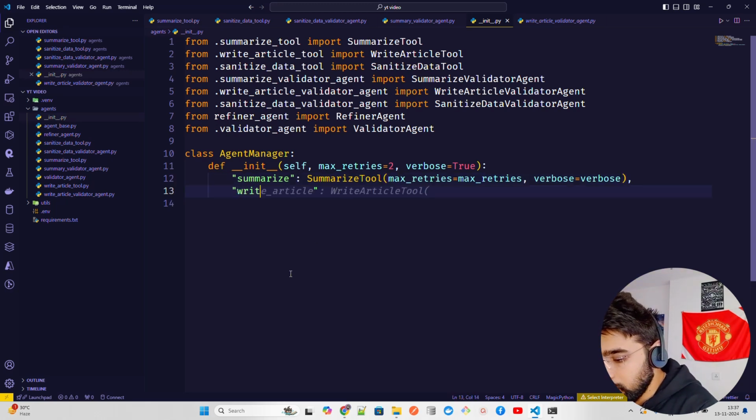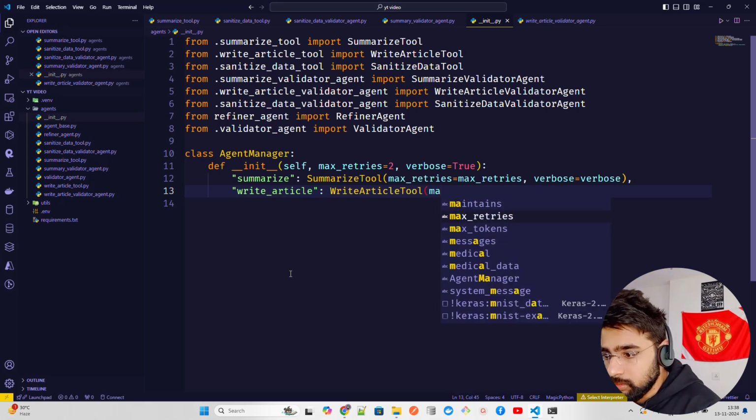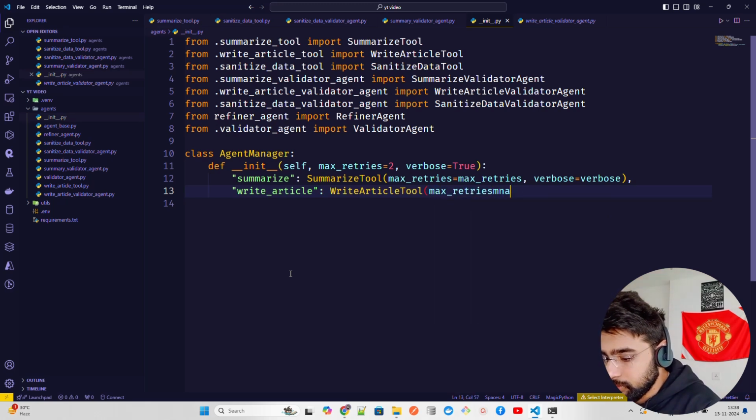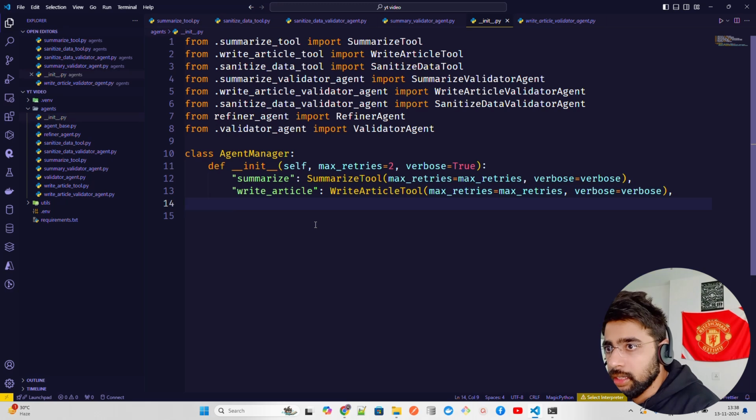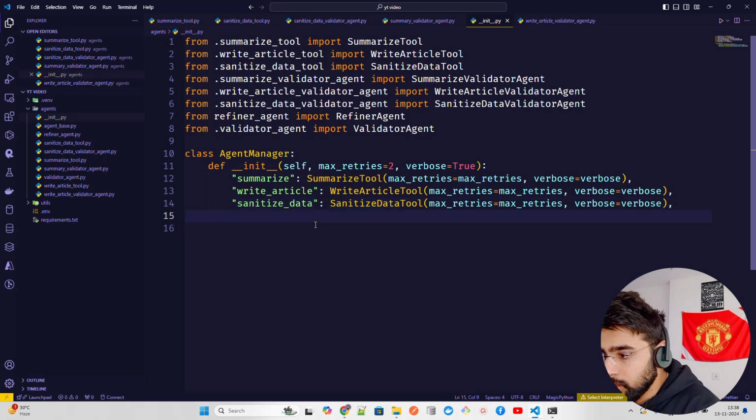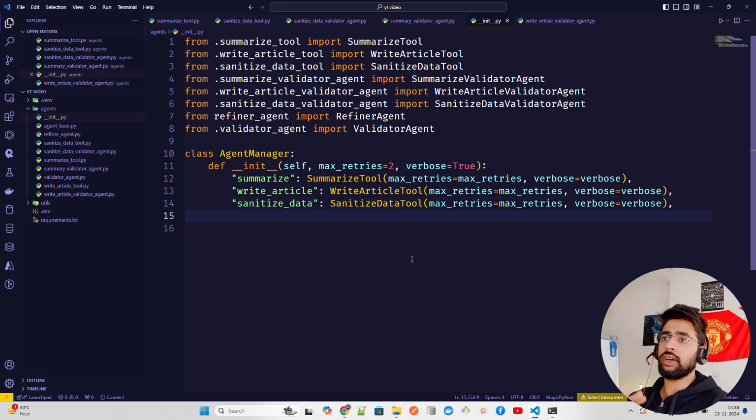So you have write article, so write article tool. So write article is done, then sanitize data is done. So we have three so far: summarize, write article, and sanitize.